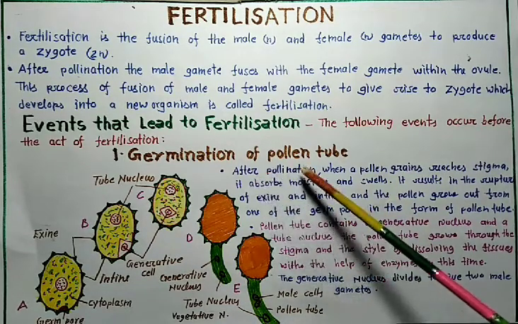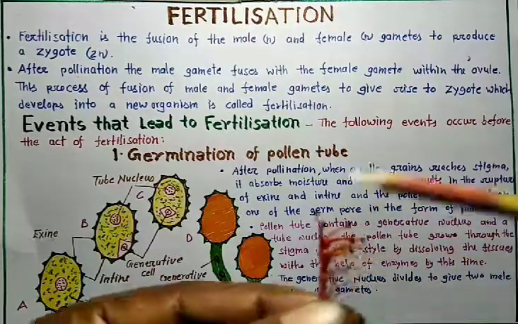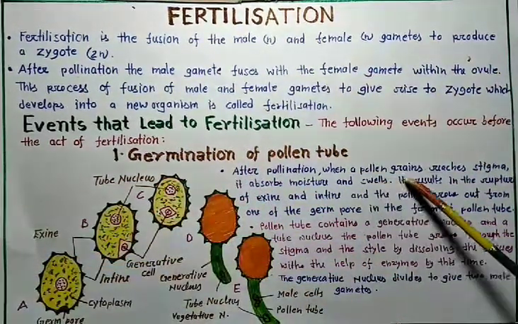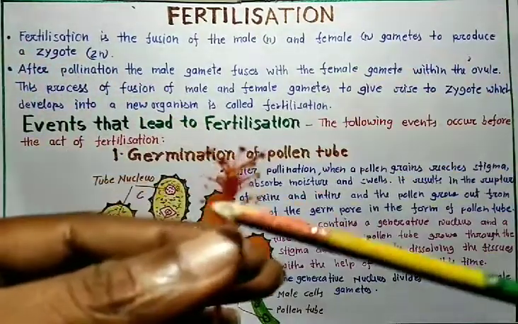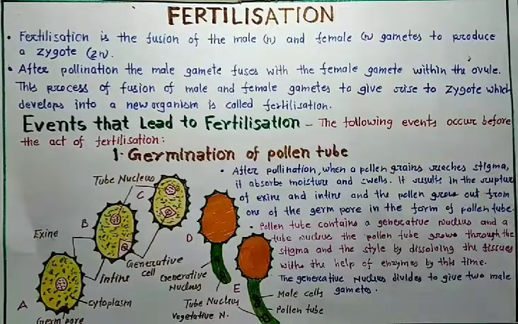Now, after pollination, when pollen grains reach the stigma, they absorb moisture and swell.